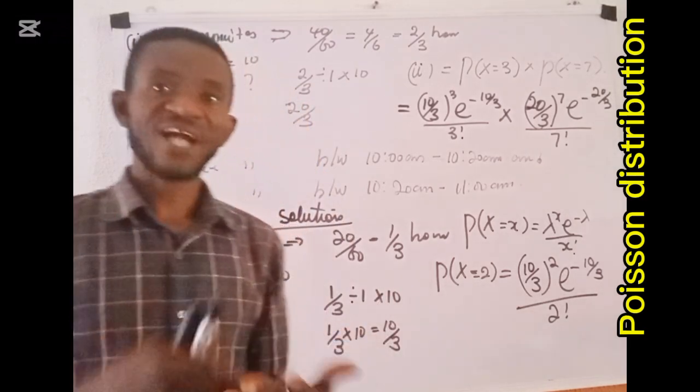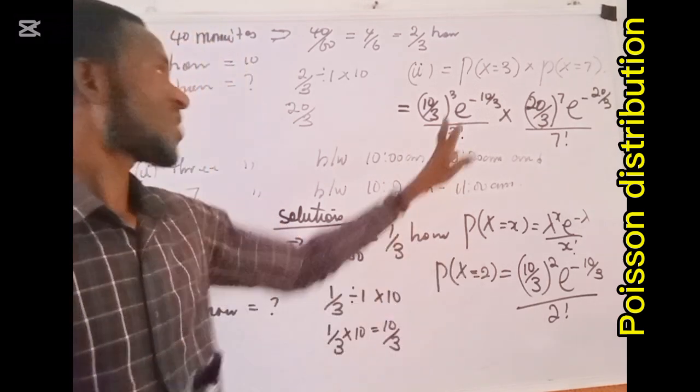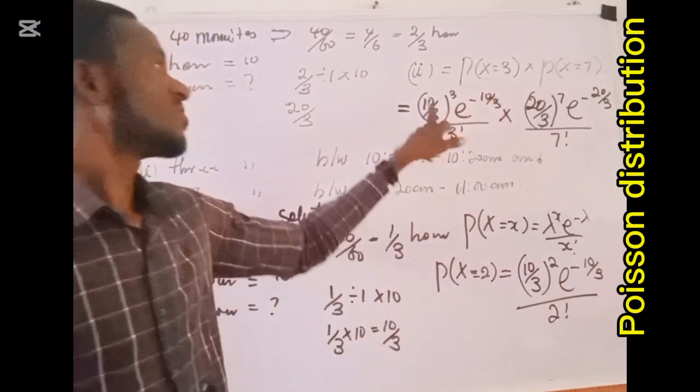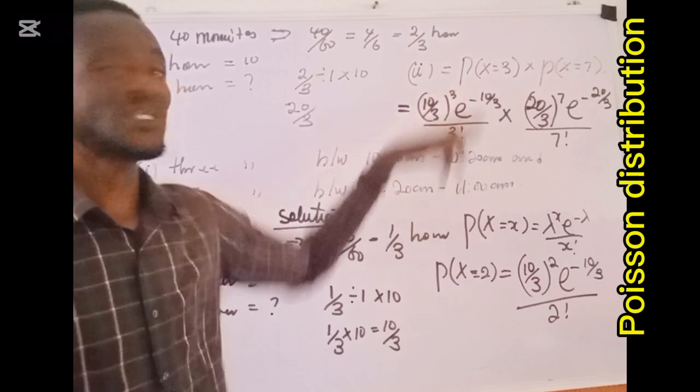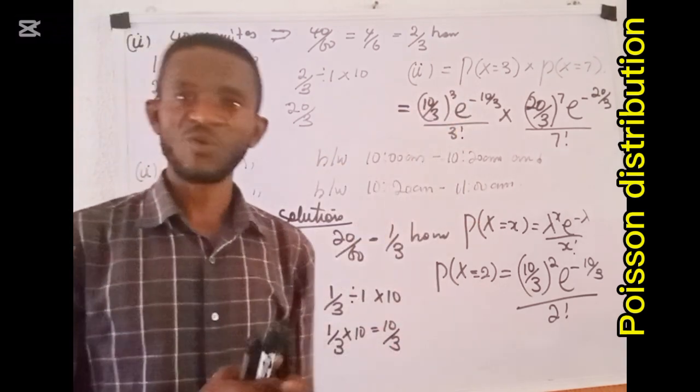So the moment you evaluate this, you must have answered that second question very well. I can't be punching the calculator for the exact values of this, but I know you can press exponential. You know 10 raised to power 3, you know 3 raised to power 3, you know what 3 factorial is for you to evaluate all of those.